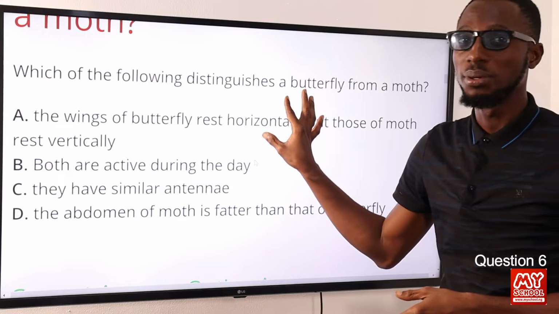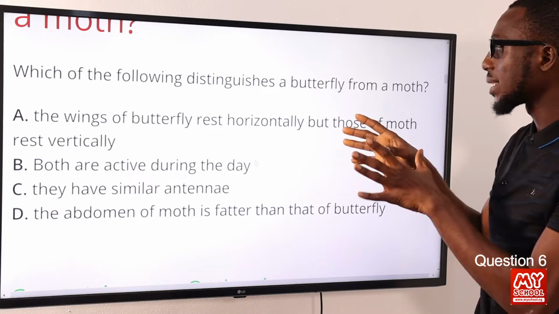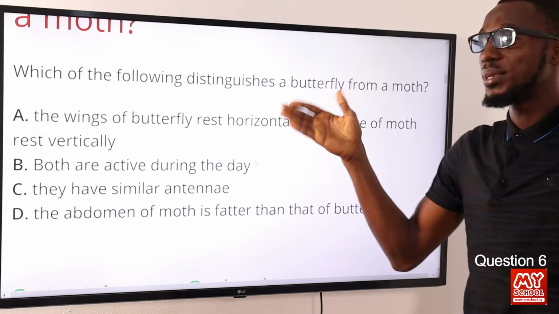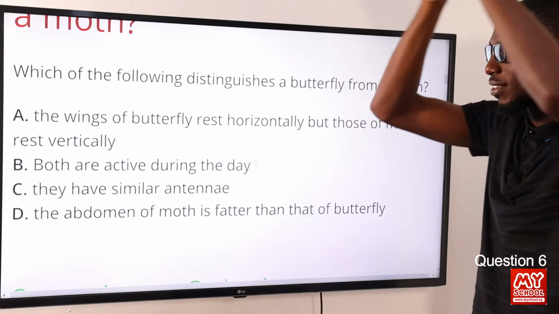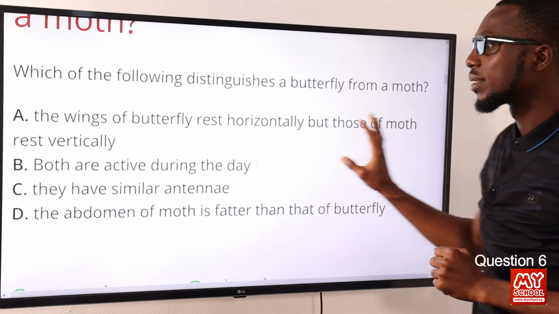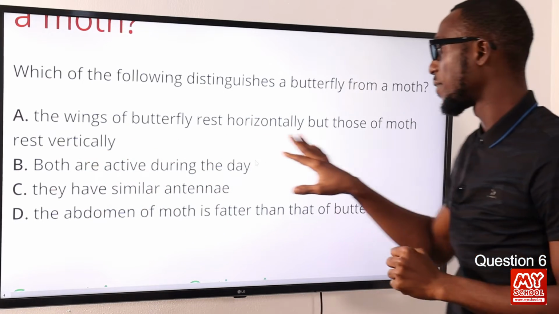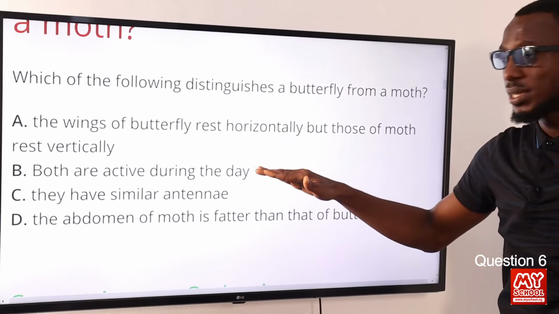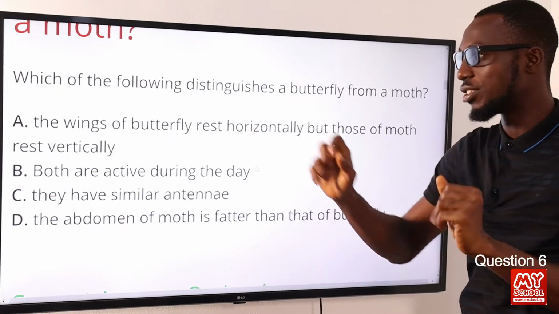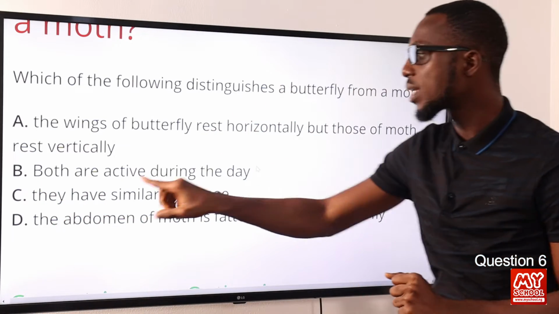No, this is wrong. When the butterfly is resting, what we observe is that the wings are held upwards. But those of moths rest vertically. This is wrong. For a moth, you see them horizontally, so it's like an interchange. Then we have B. Both are active during the day.